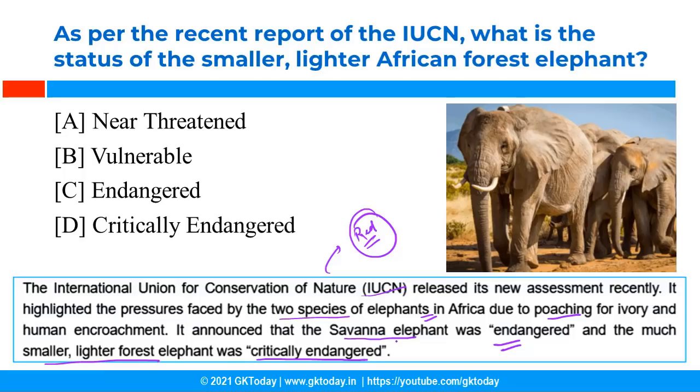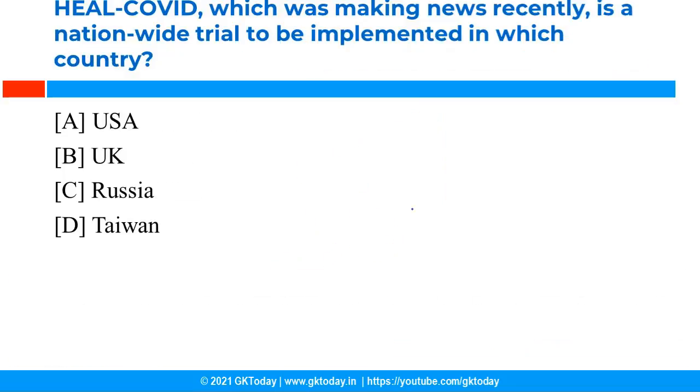IUCN is International Union for Conservation of Nature. This was established in 1948. Right now, it has the observer status in United Nations. The headquarters of IUCN is in Gland in Switzerland.